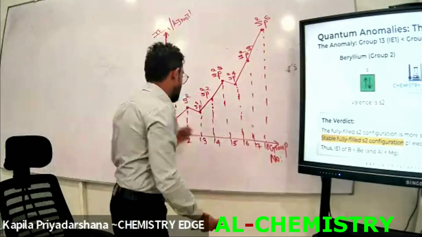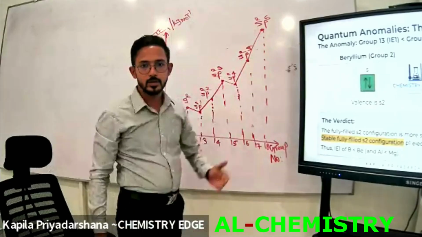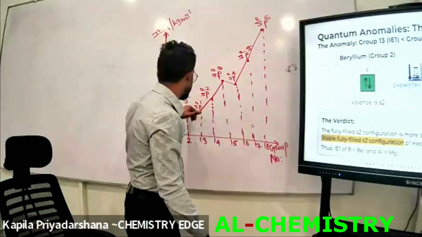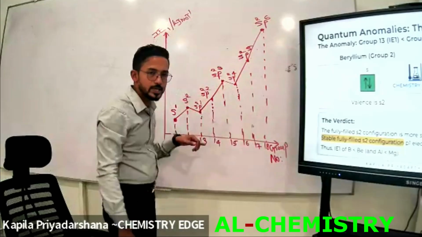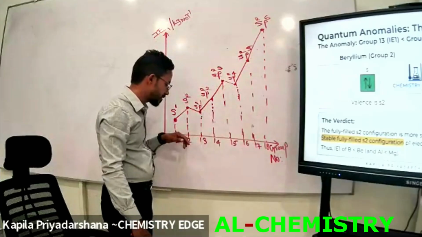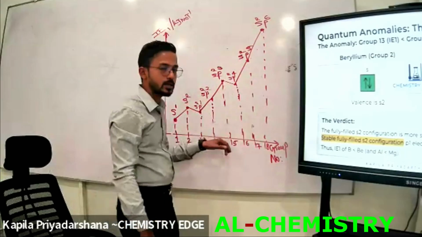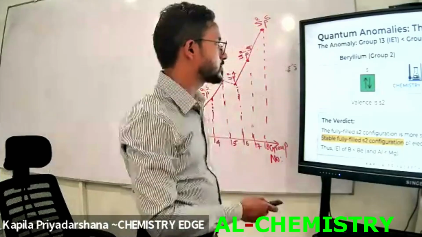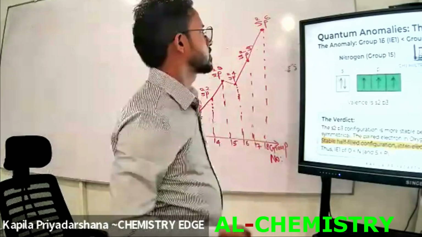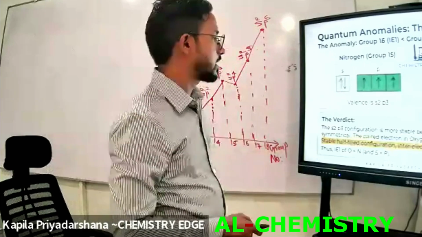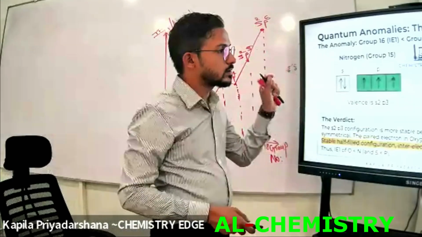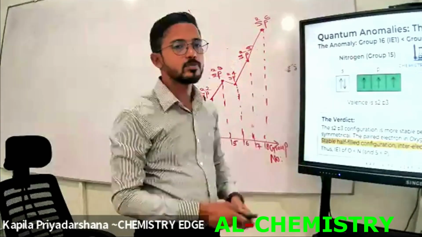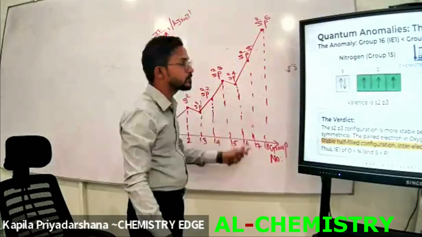It cannot increase the ionization energy gradually. When we go from left to right across each period, there are several deviations here. Where are the locations of the deviation? When we go from group 2 to group 13, and from group 15 to 16. Can you understand? Here also I have already described this. This is also the anomaly. Then as I showed you, this is the deviation point, group 15 to group 16.